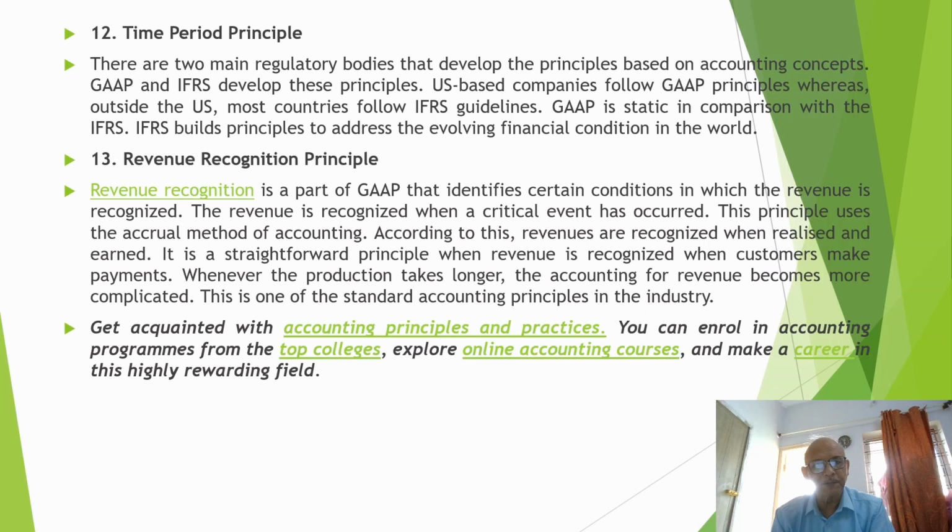Revenue recognition principle. Revenue recognition is a part of GAAP that identifies certain conditions in which the revenue is recognized. The revenue is recognized when the critical event has occurred. The principle uses the accrual method of accounting. According to this, revenues are recognized when realized and earned. It is a straightforward principle where revenue is recognized when customers make payments. Whenever the production takes longer, the accounting for revenue becomes more complicated. This is one of the standard accounting principles in the industry.